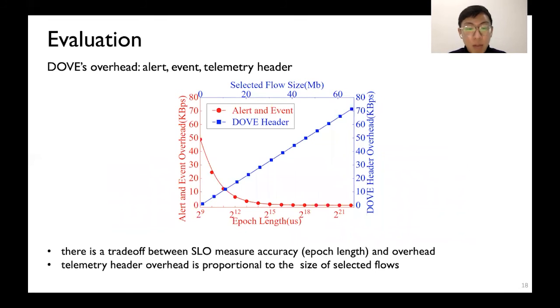We evaluate Dove's bandwidth overhead. The bandwidth overhead consists of two parts, which are first, the telemetry header, and second, alerts and events. There is a trade-off between SLO measuring accuracy and overhead. A finer epoch length has deeper visibility into network status at the cost of generating more traffic overhead. The header overhead is proportional to the size of the selected flows.